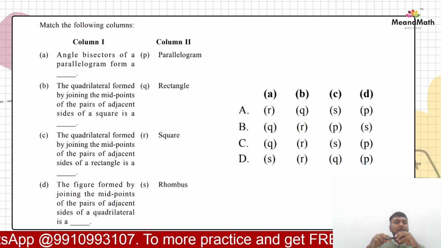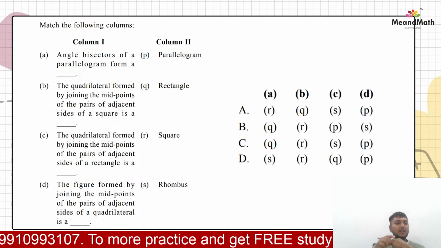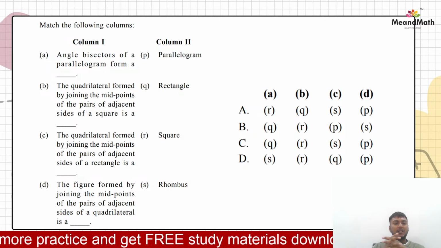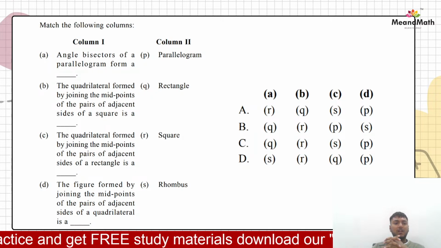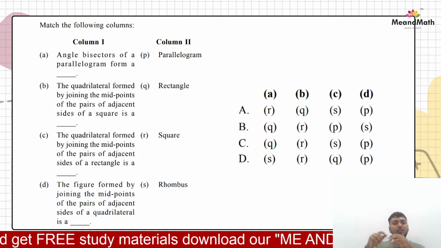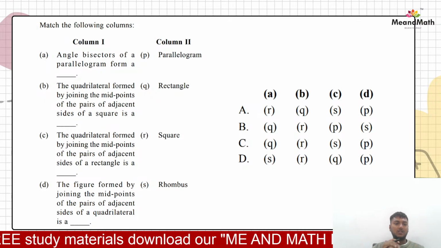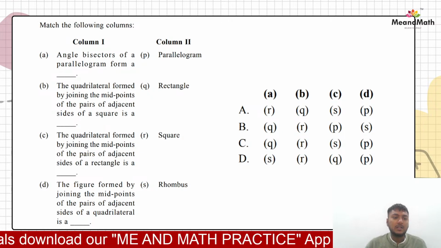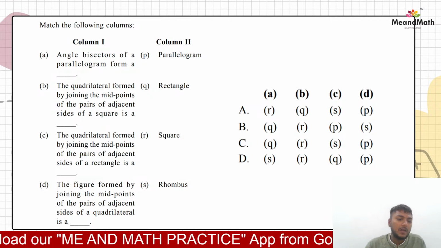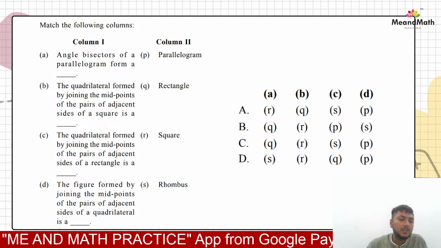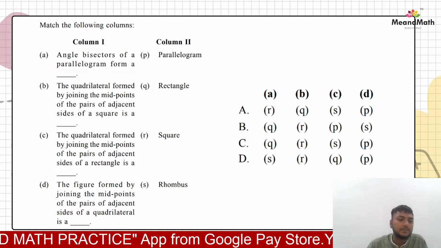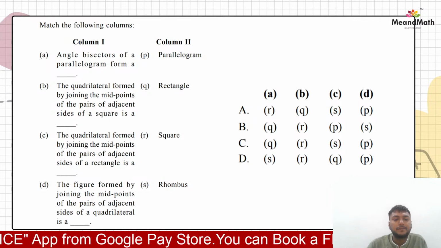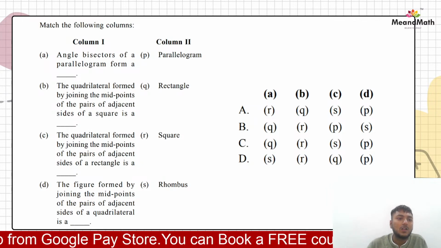So we have: angle bisectors of a parallelogram form a dash; the quadrilateral formed by joining the midpoints of the pairs of adjacent sides of a square is a dash; then the quadrilateral formed by joining the midpoints of the pairs of adjacent sides of a rectangle; and then at last the figure formed by joining the midpoints of the pairs of adjacent sides of a quadrilateral. So we'll see how to solve this A part.